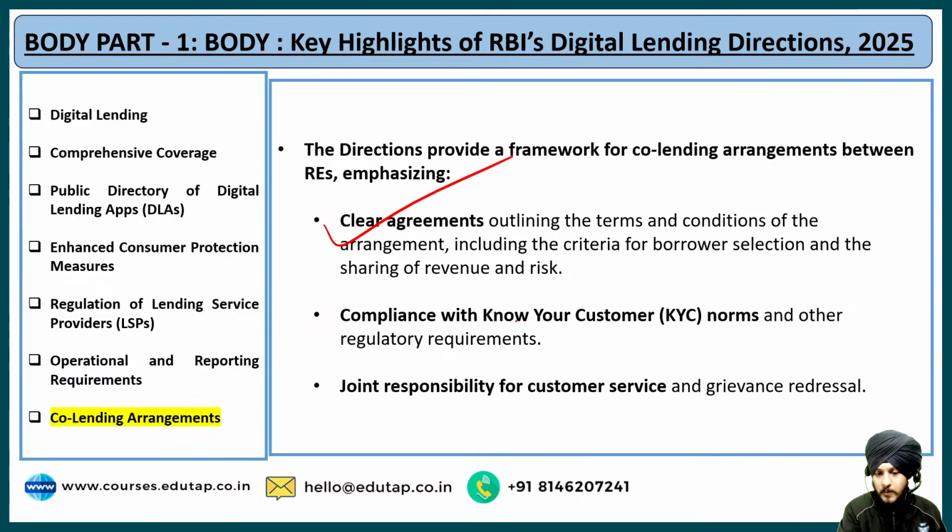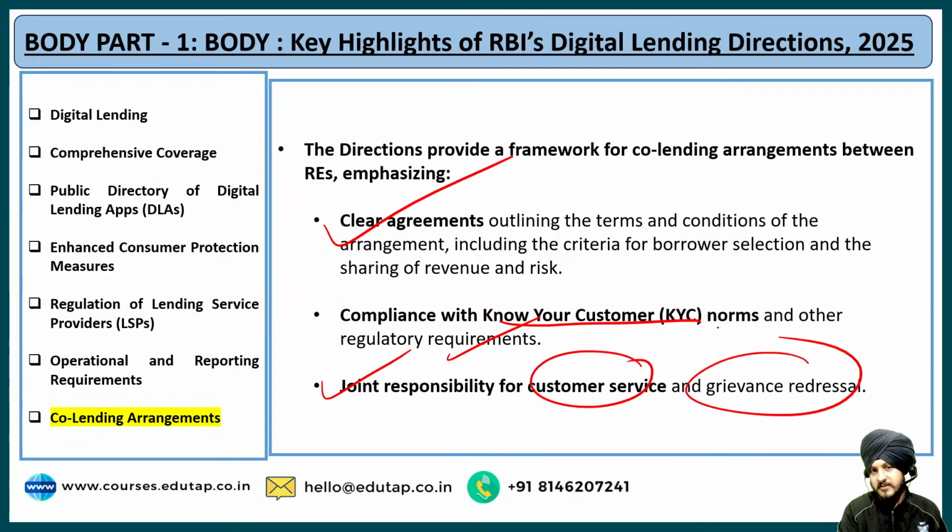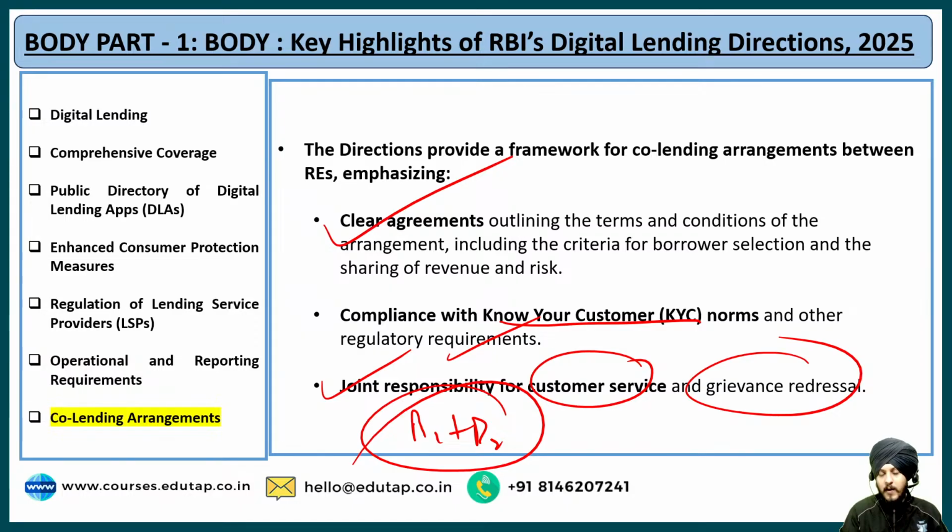Apart from that, there should be compliance with the KYC norms also, and other regulatory requirements. And the third point is that it includes joint responsibility for customer service and grievance redressal. For example, if you have any complaint with respect to the loan that you have taken through the co-lending arrangement, it is the duty of both bank 1 as well as bank 2 to come into action and provide you proper customer service in a joint manner.